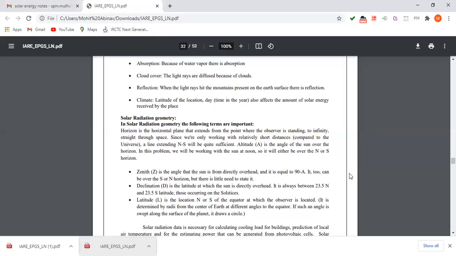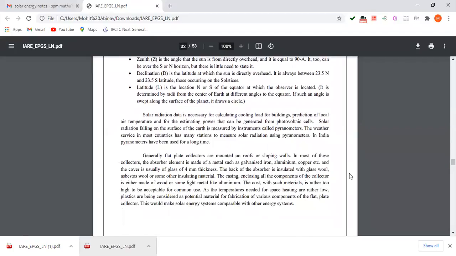Latitude is the location, north or south of the equator, at which the observer is located. It is determined by a radius from the center of Earth at different angles to the equator. If such an angle is swept along the surface of the planet, it draws a circle.